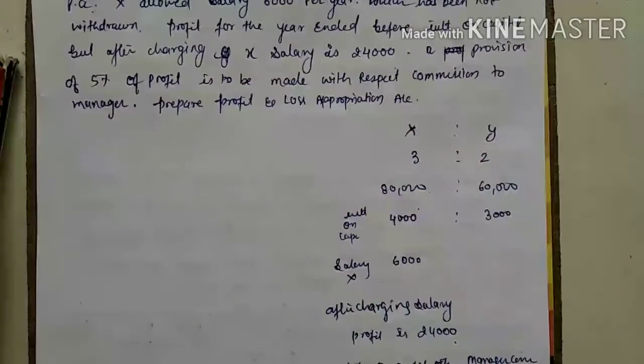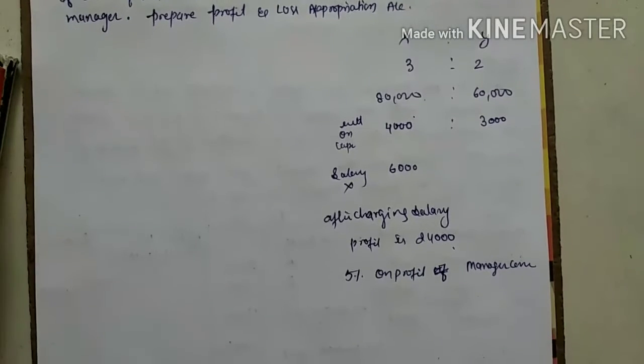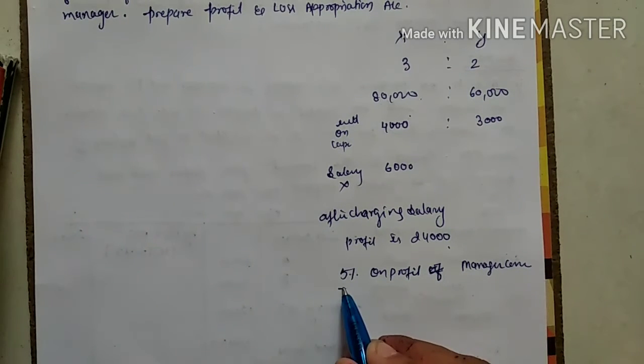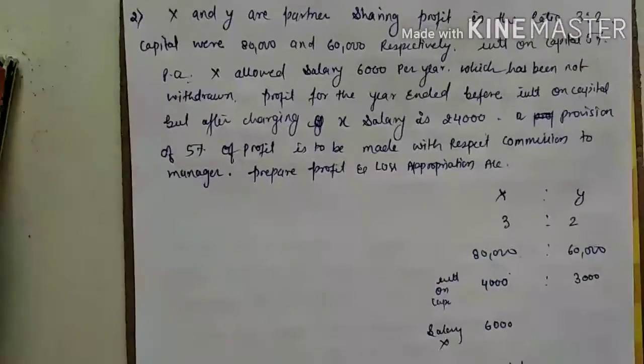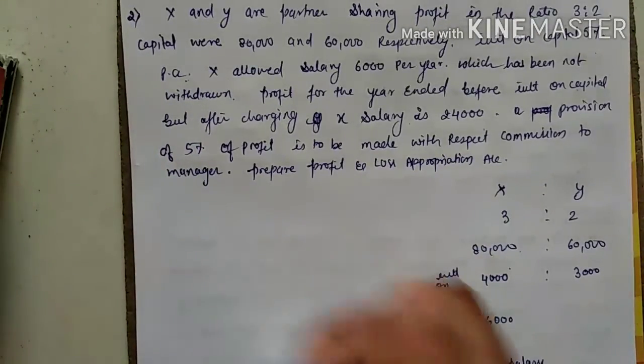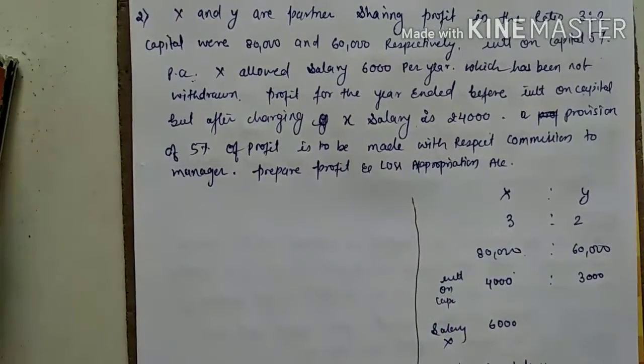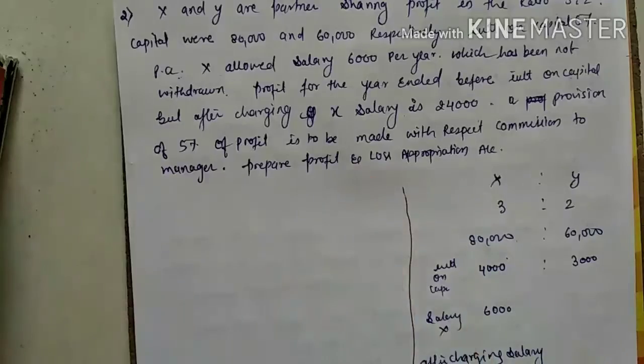Now we have to make the appropriation. Just see the terms. First of all, this term is not part of the P&L appropriation. So we have to do the P&L account again for the adjustment. Correct or not? We have to make the adjustment. See how I will make the adjustment. I am making the P&L account. You have to make the P&L appropriation account at home. I am using another pen to understand. This is my given part.